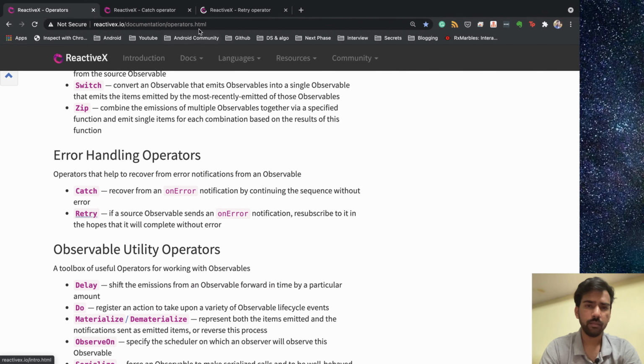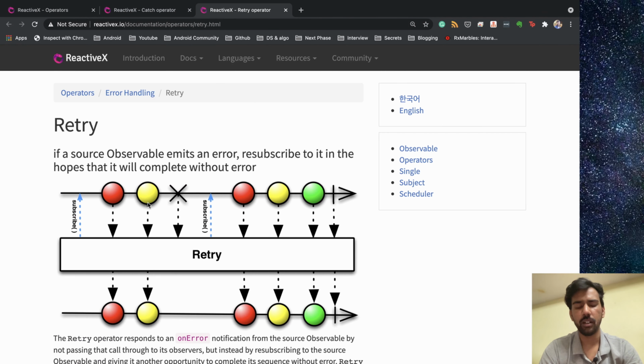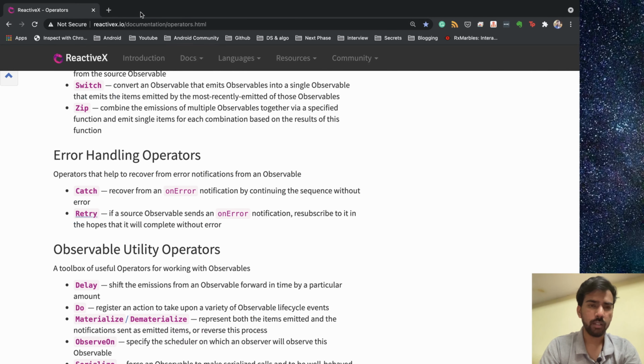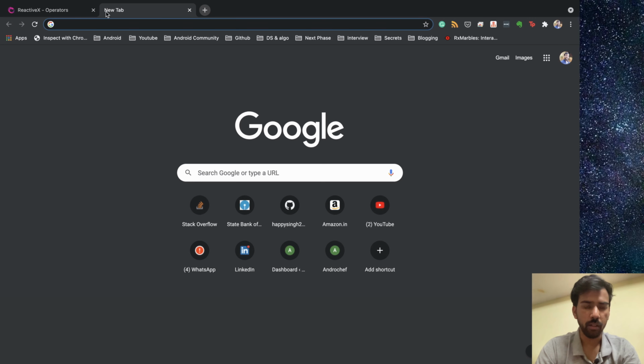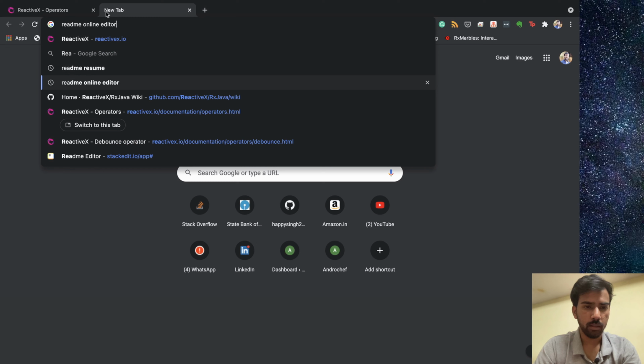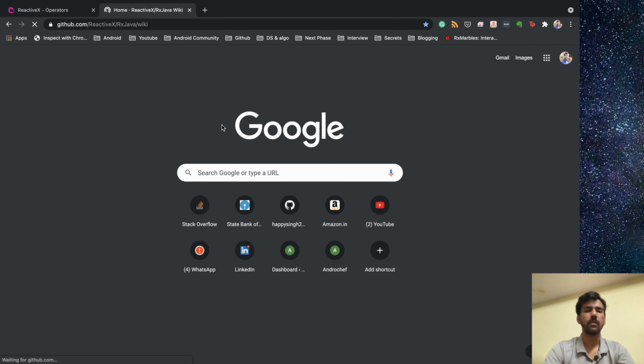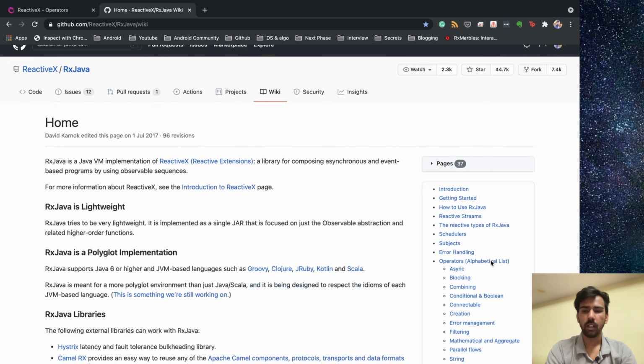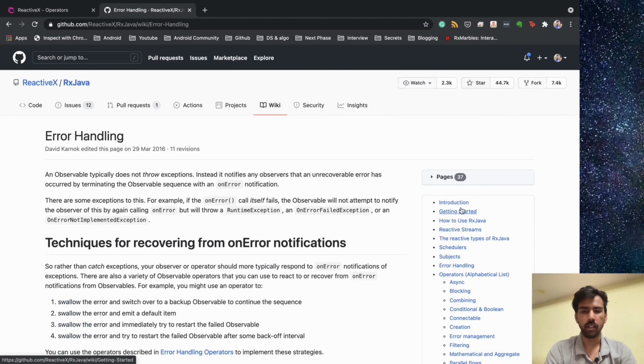And in the retry, it is the same: you will have some data, okay, then you have some error based on some scenario, and then you resubscribe to the same observable and you hope that all the data will be emitted without failing. So this is called the retry and the catch operator. So in RX Java, we have some operators. So we'll go to the RX Java GitHub repo. Okay, so this is the GitHub repo, and in that one you can go to error handling.